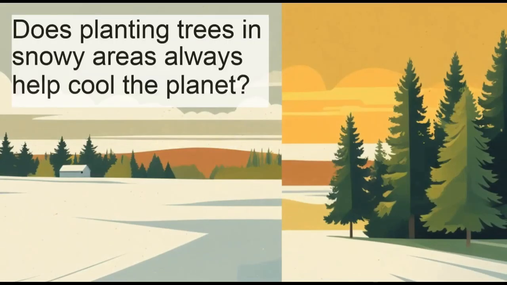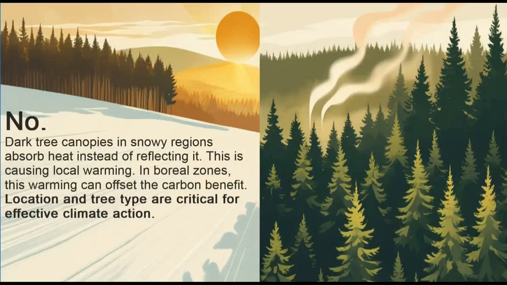Does planting trees in snowy areas always help cool the planet? No. Dark tree canopies in snowy regions absorb heat instead of reflecting it. This is causing local warming. In boreal zones, this warming can offset the carbon benefit. Location and tree type are critical for effective climate action.